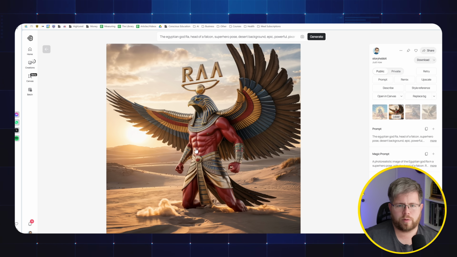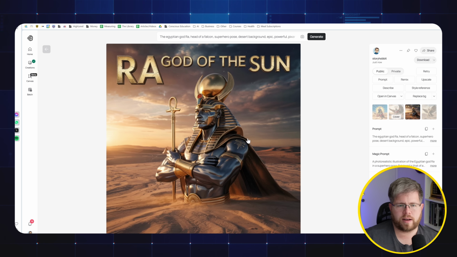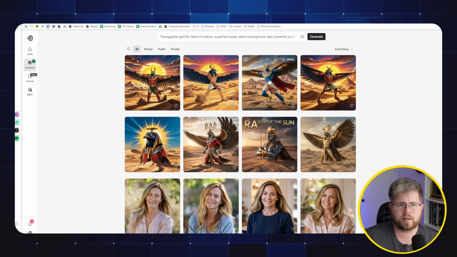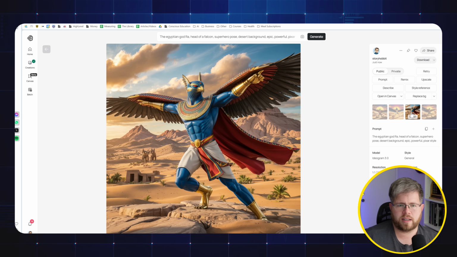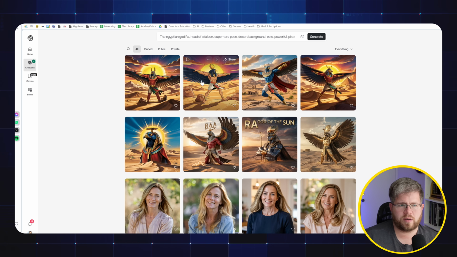It looks more like a 3D model than photorealistic to me. And it's adding weird text above him here and here. This one didn't get the head of the falcon right. This one is supposed to be Pixar style, but as you can tell, there are still some clearly illustrated options in there. Also, I don't think that pose is particularly good. Anyway, a little bit disappointing there.